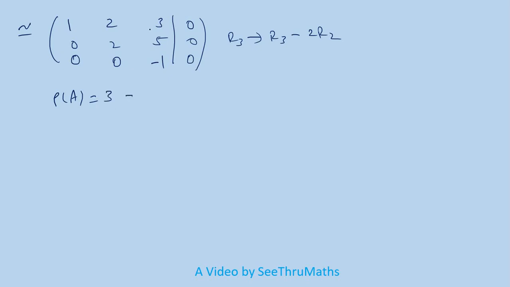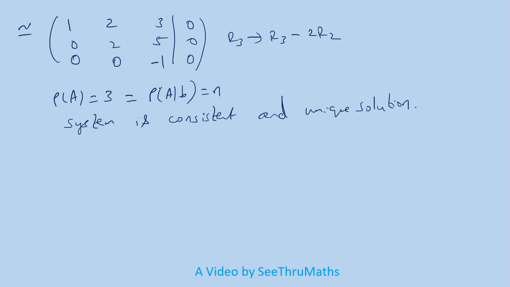The same way, if I include this B to this one and find, definitely we will get the determinant equal to 0. So even if I don't take this one, again I will get the rank of the augmented matrix, that is also equal to the same number. So this is nothing but equal to n. So in this case the system is consistent and has a unique solution. Why is it consistent? Because rank of A and rank of AB, that is the augmented matrix, are both the same. And since it is equal to the number of unknowns, the system has a unique solution.